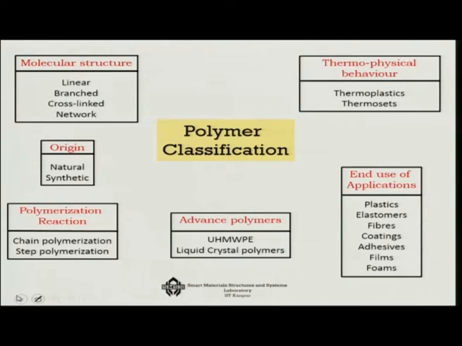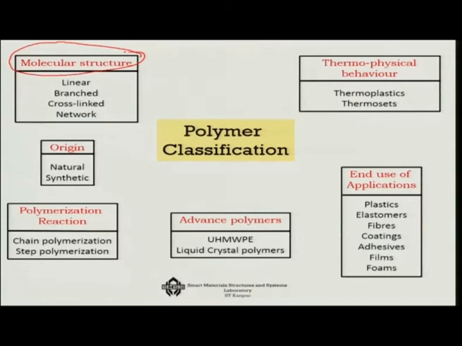Now how do we classify the polymers? There are various ways in which we can classify the polymers. We will discuss them one by one today. For example, you can classify the polymers on the basis of their molecular structure. It starts with the simplest molecular structure, where it is completely linear, then it can be branched, that means some branching coming out of the linear, then it can be cross linked, that means the branches are chemically linked, and then it can be network.